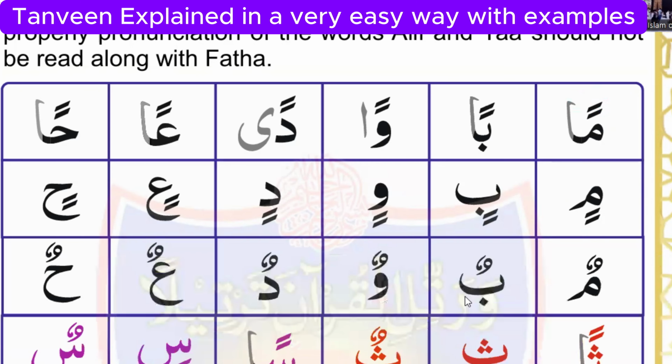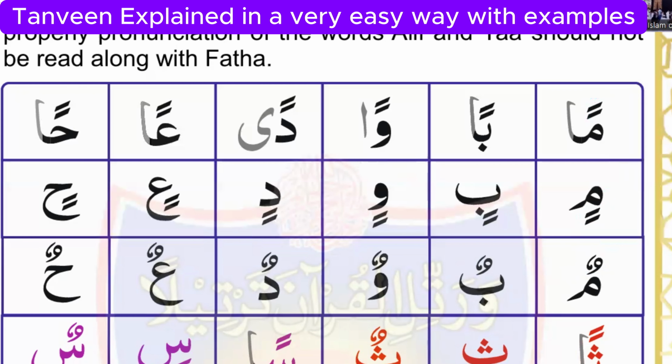And if there is this sign but downside the letter, having the same shape as Tanween Fatha, that is called Tanween Kasra. And this sign above the letter but a different shape than Tanween Fatha and Tanween Kasra is called Tanween Damma.